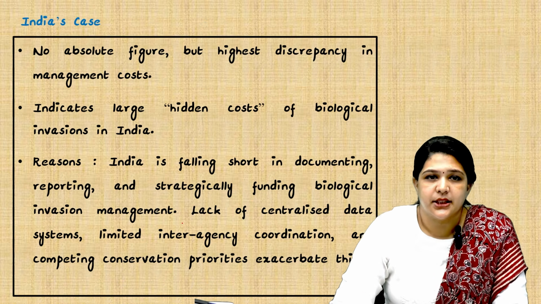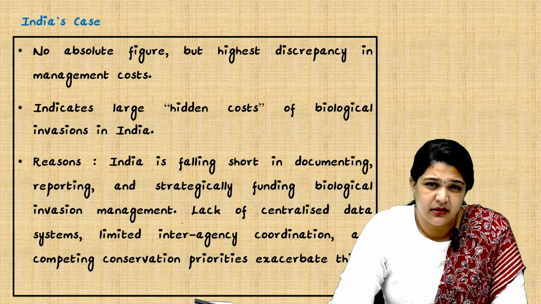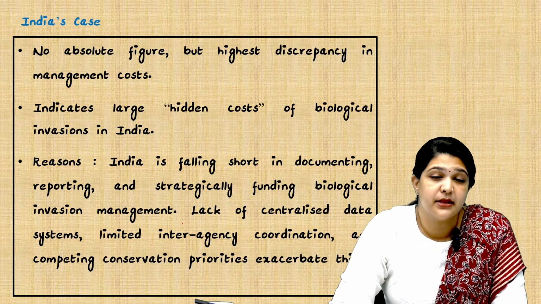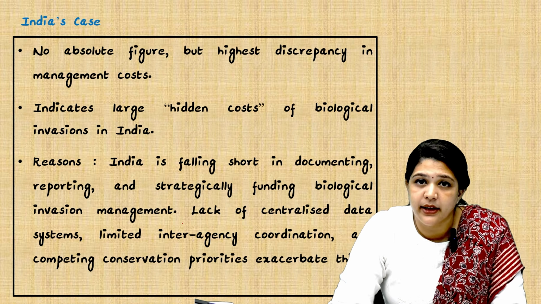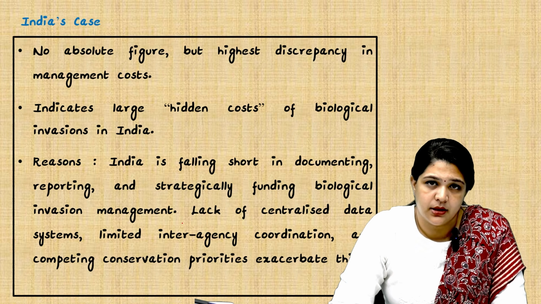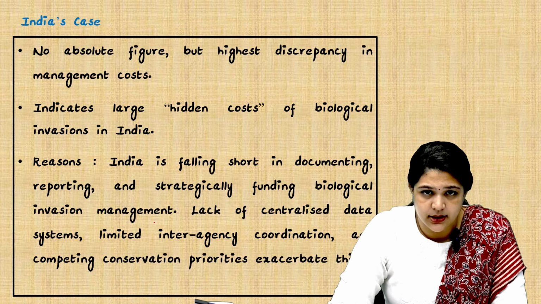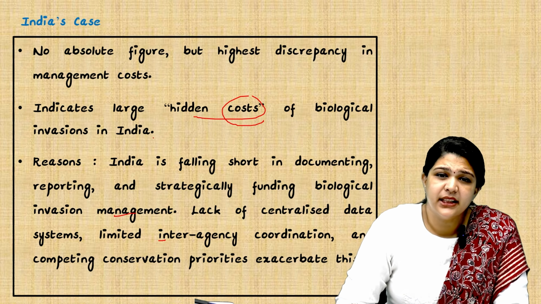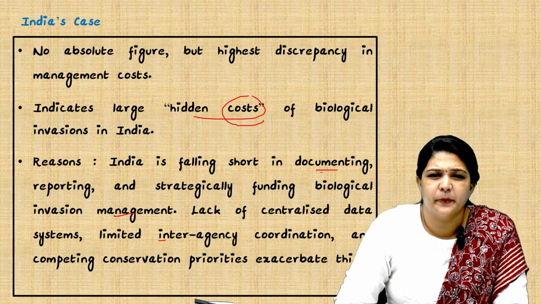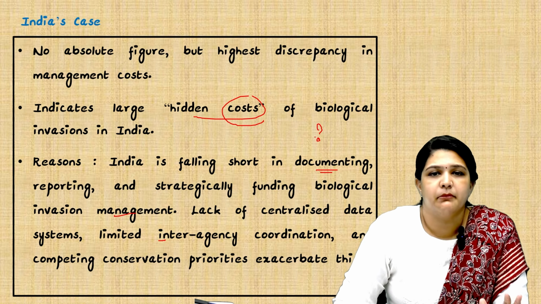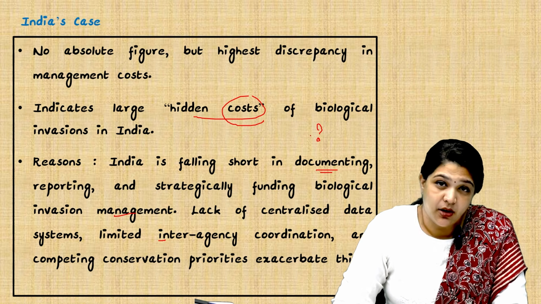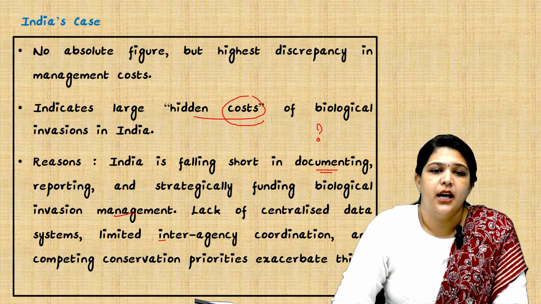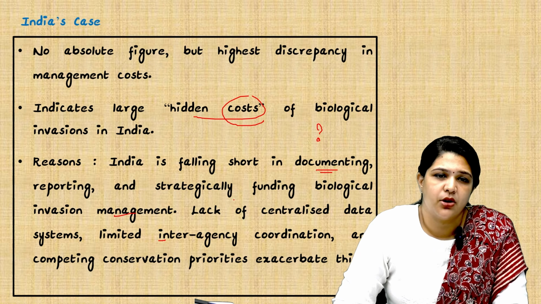In India's case, there is no absolute figure, but they are saying that we have a high discrepancy in terms of management cost. We are not aware what the management cost really is, and we have something called hidden cost. We have hidden cost of biological invasions, they say. The reason is India is falling short in documentation. We do not have a proper mechanism to document first. We are not documenting in many places, and strategic funding for biological invasion management is not present.